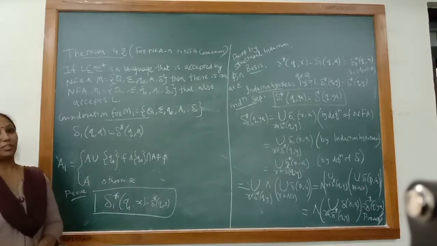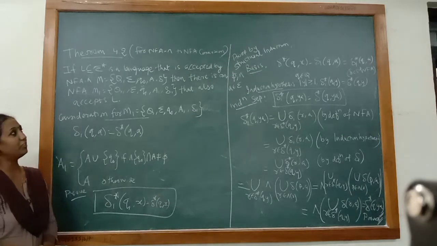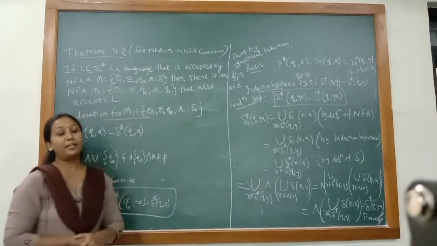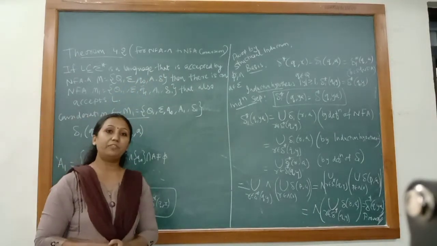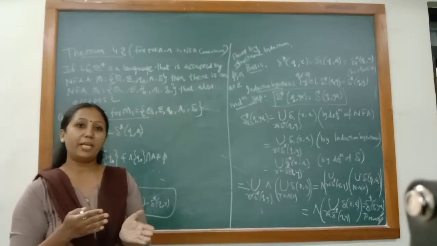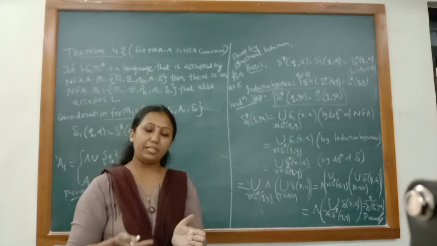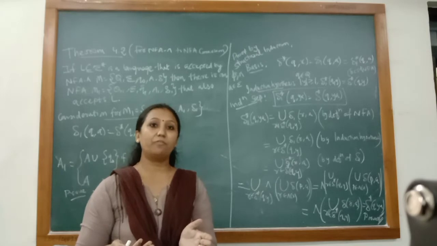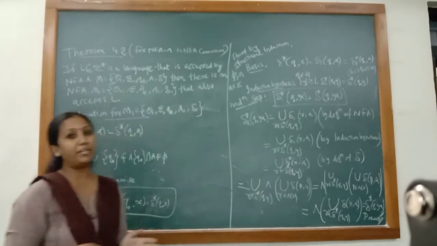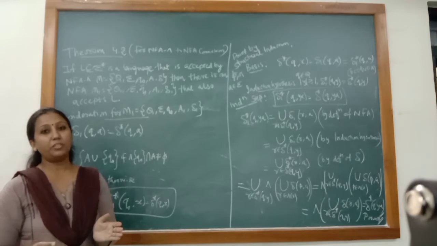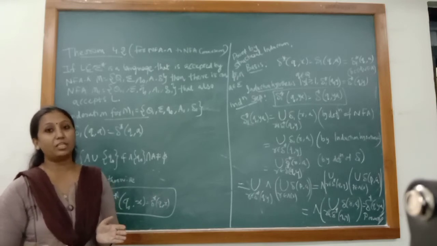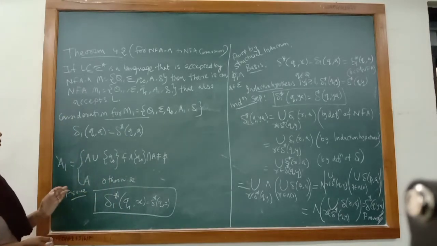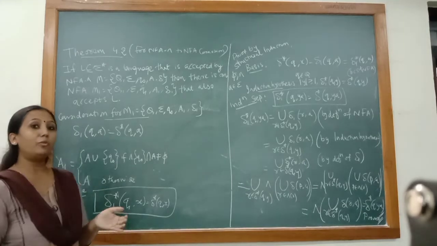I'm going to talk about a very important theorem, theorem 4.1, which discusses how we can convert the NFA null to an equivalent NFA. Previously we discussed the conversion from NFA to DFA. We know that NFA and NFA null are methods of finite automata with non-determinism. Here the NFA null introduces the non-determinism through the presence of null in the finite automata. So the theorem is about how we can convert the NFA null to an equivalent NFA.